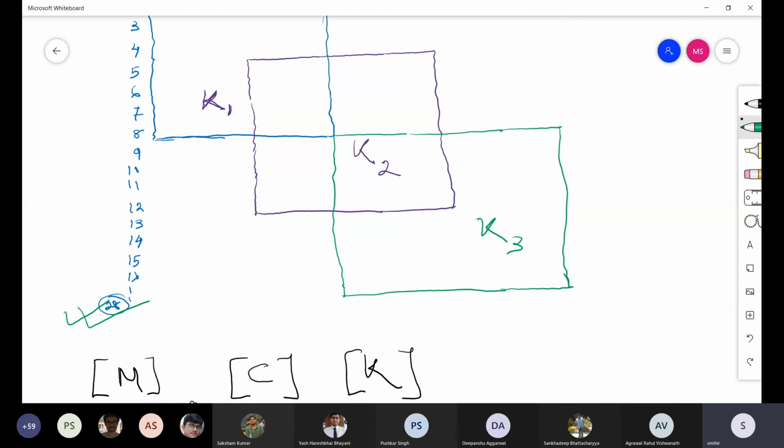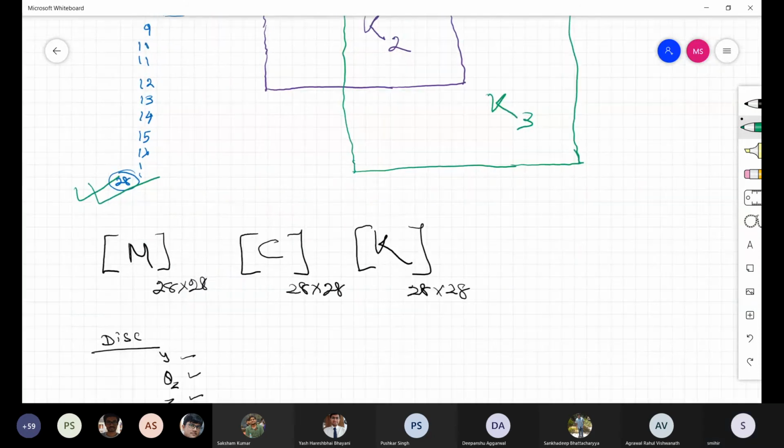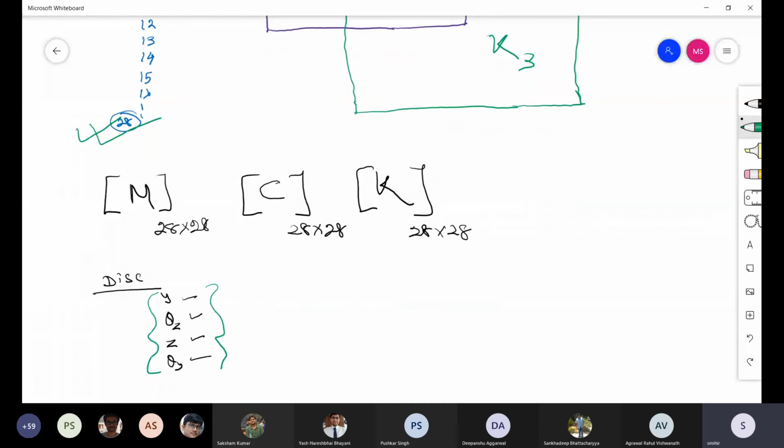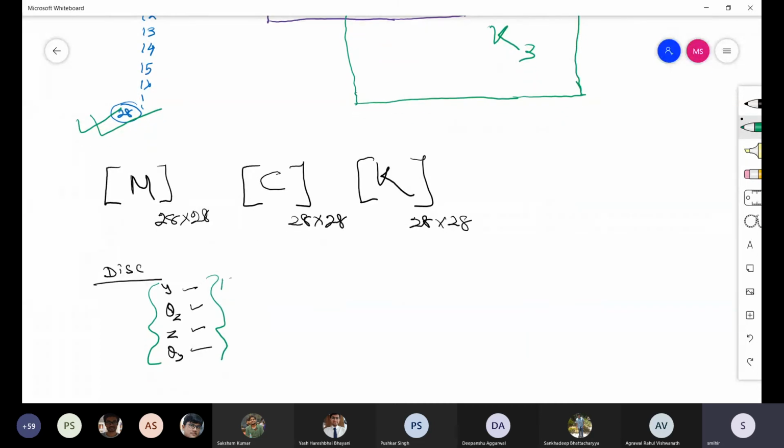It is very easy. Now, my disc has these, and for our case, it is actually 13, 14, 15, 16. And the disc will have a mass matrix, or your gyroscopic matrix will be 4 cross 4, that I have shown in the slide.